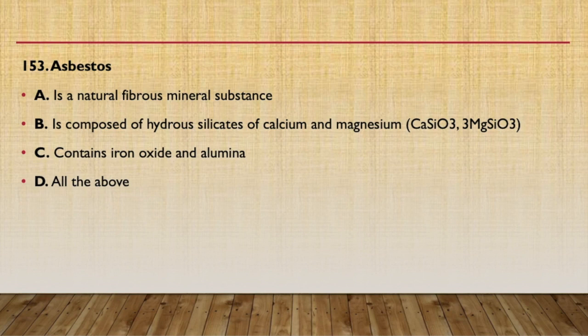Now asbestos. There are a few questions about asbestos to memorize. Asbestos is a natural fibrous mineral substance. It is composed of hydrous silicates of calcium and magnesium, and it contains iron oxide and alumina, or all of the above. So the answer will be all of the above. First of all, it is a natural fibrous mineral substance. Always remember it is a mineral substance and it is composed of hydrous silicates of calcium and magnesium. The formula will be CaSiO3 or 3MgSiO3, and it contains iron oxide and alumina.